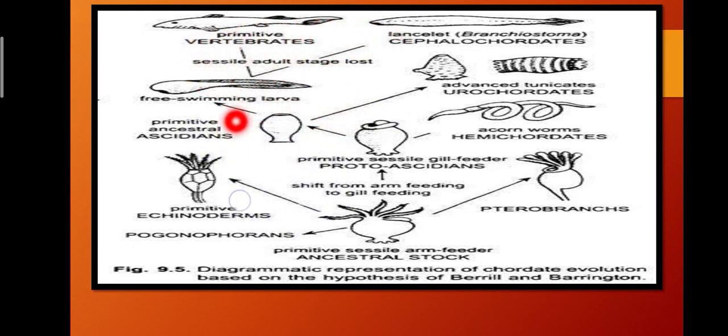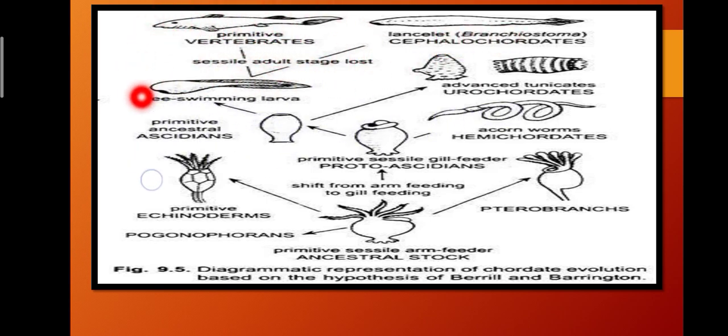As we learned in the Urochordate ancestry theory, Urochordates evolved from hemichordates, and in Urochordates the Ascidian larva did not fully develop, and after developing sexually it started resembling the tadpole of a frog. So the Ascidian larva is a free-swimming larva, and from this Ascidian larva our cephalochordates and vertebrates both evolved.